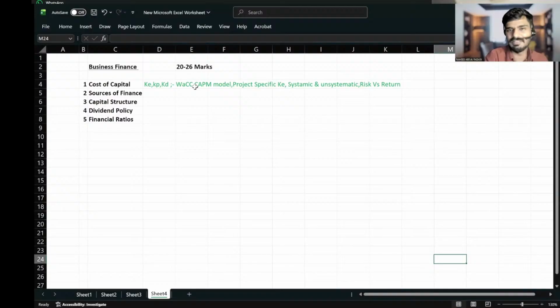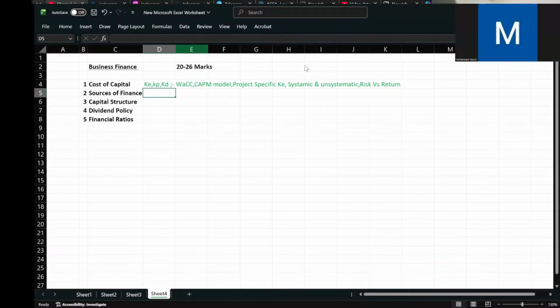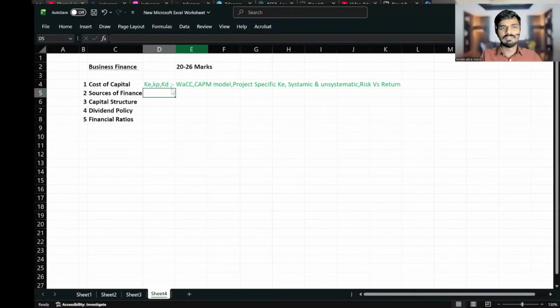Their dividend is not fixed. The company can decide, right? Preference shareholders will get dividend for sure, but the equity shareholders' dividend is not sure, right? Since they are facing more risk, they should be given more returns, isn't it? Yes. Okay. So that is the risk versus return relationship.